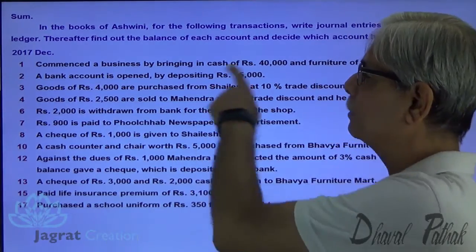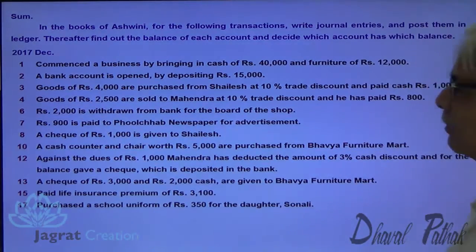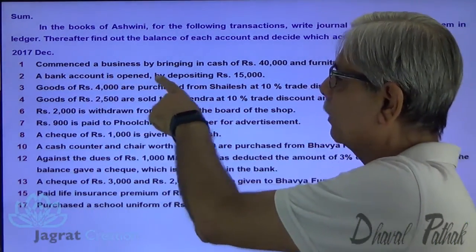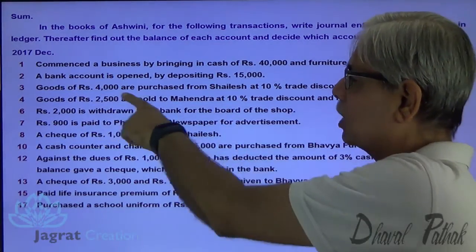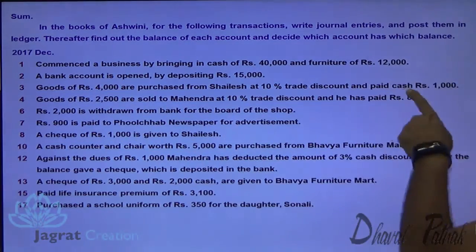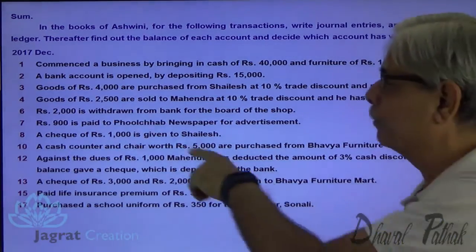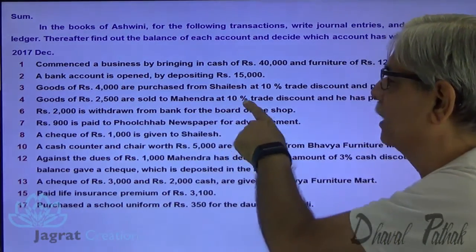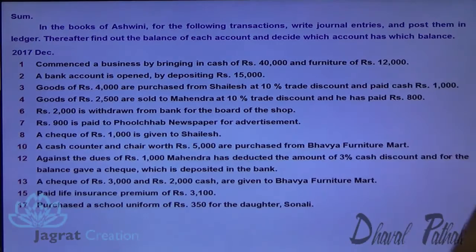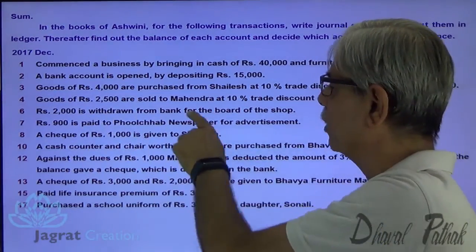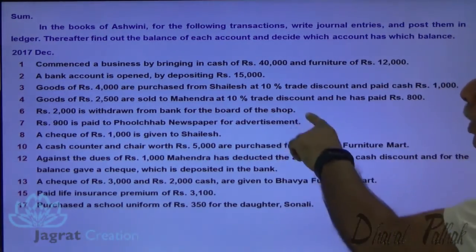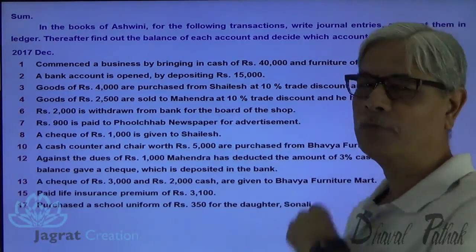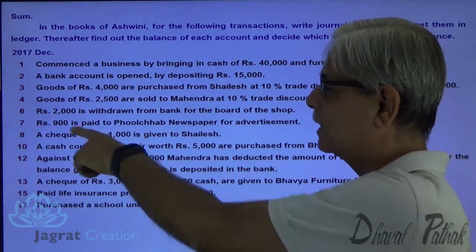2017 December, commenced business by bringing cash 40,000, furniture 12,000. Bank account is opened by depositing 15,000. Goods of 4,000 are purchased from Shailesh at 10% trade discount, paid cash 1,000. Goods of 2,500 sold to Mahendra at 10% trade discount and is paid 800. 2,000 withdrawn from bank for the board of the shop. So this is amount withdrawn for the purpose of expenses for the business.